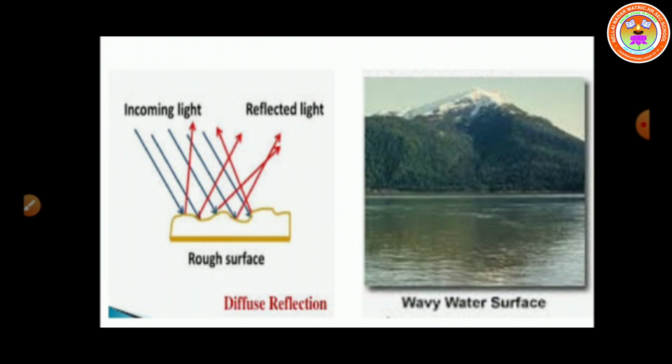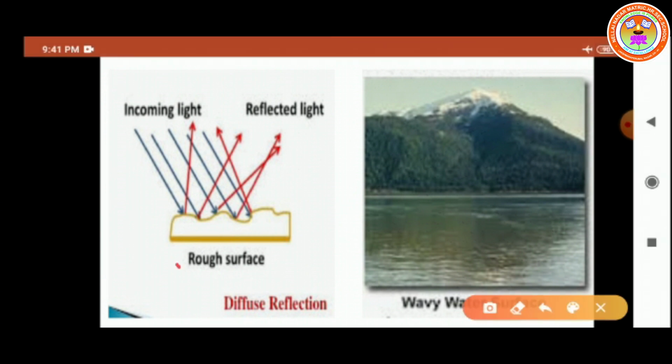In the case of a body having a rough or irregular surface, see the figure also, we have to consider it as a rough surface, and light falls on such a surface. What kind of surface are we using? We are using the rough surface only. So when light falls on such a surface, the light rays are reflected at different angles. It's reflected at what? Different angles.